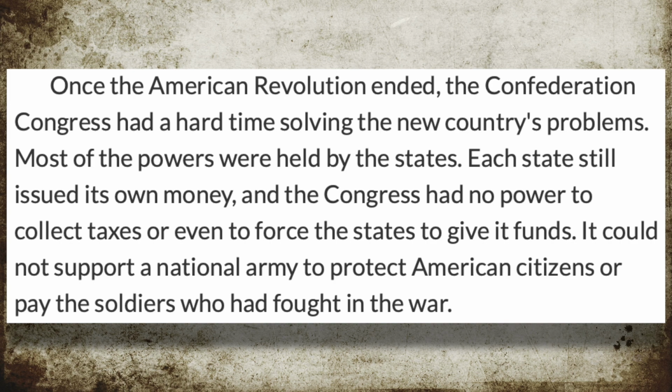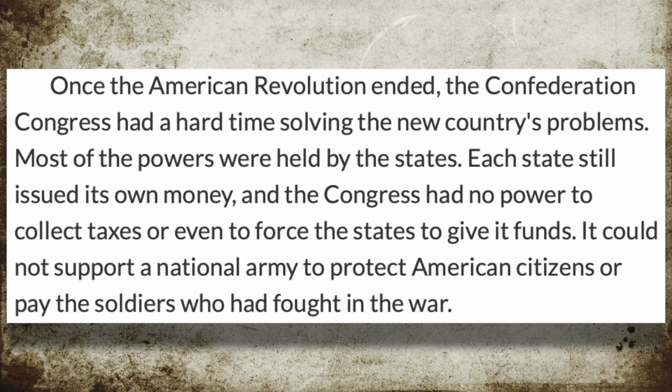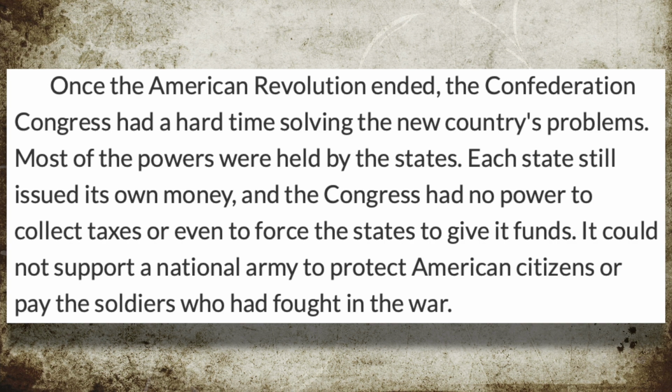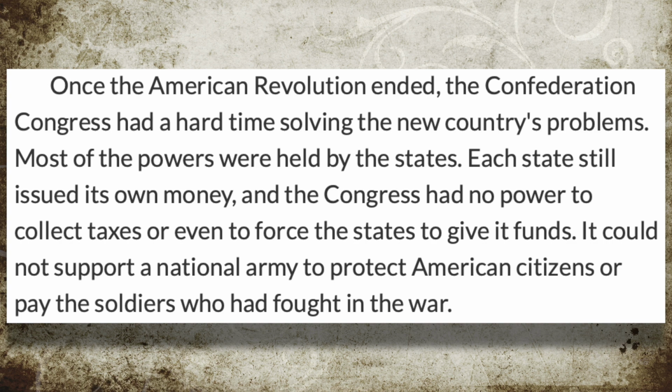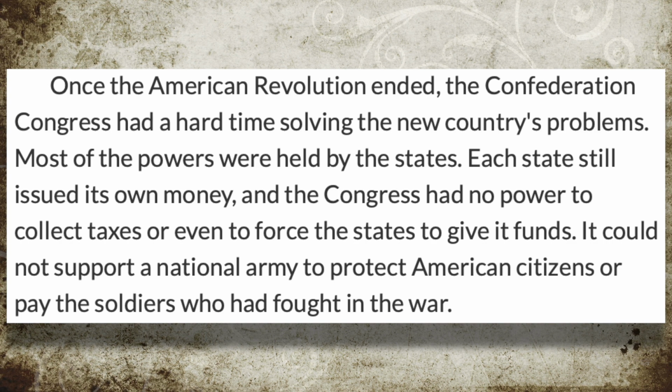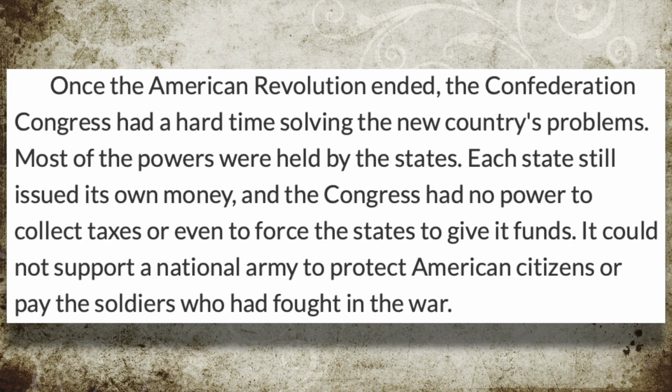Once the American Revolution ended, the Confederation Congress had a hard time solving the new country's problems. Most of the powers were held by the states. Each state still issued its own money, and the Congress had no power to collect taxes or even to force the states to give its funds. It could not support a national army to protect American citizens or pay the soldiers who had fought in the war.